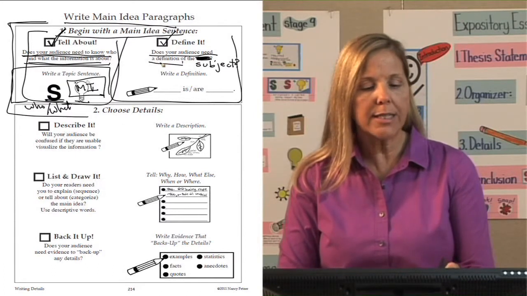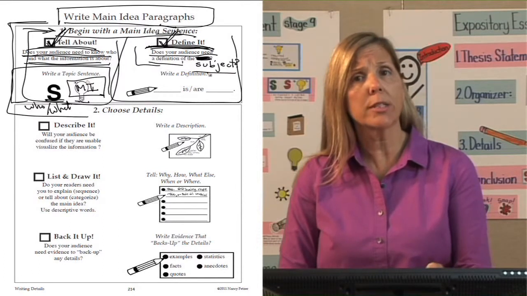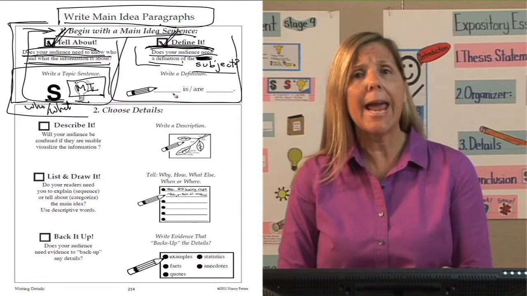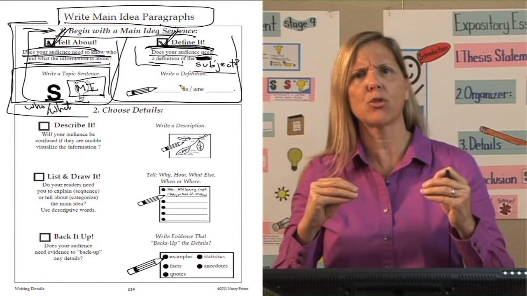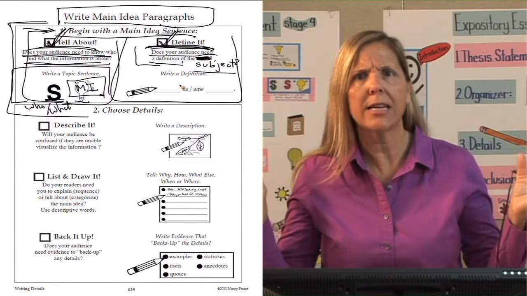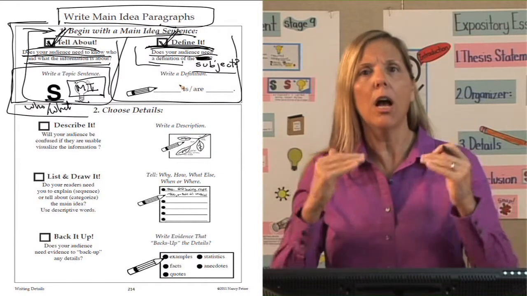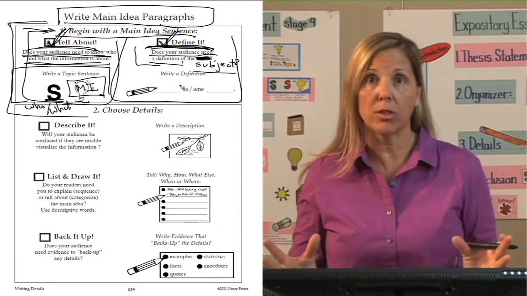Does your audience need a definition of the subject? If my reader does not know what sedimentary rock is, then I need to add that before I can go any further. I can't tell you information about sedimentary rock if you don't even know what sedimentary rock is. If I can just give you a quick definition about what this rock is, then I can go in and tell you more about sedimentary rock.